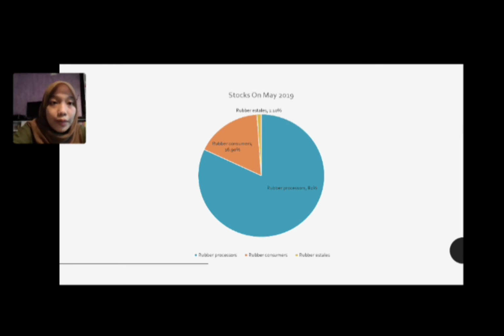The title of the pie chart is Stocks on May 2019. As you can see, the percentage of rubber processor is the highest, which is 82%. The percentage of rubber latex is the lowest, which is 1.1%. Next, the percentage of stocks of rubber is considerably lower than rubber consumers.